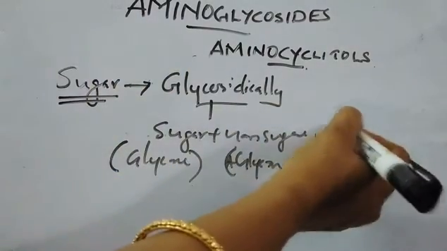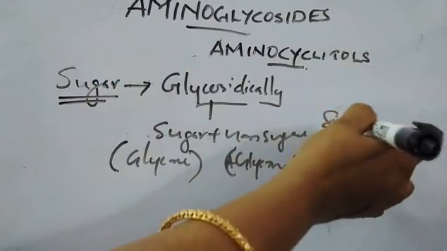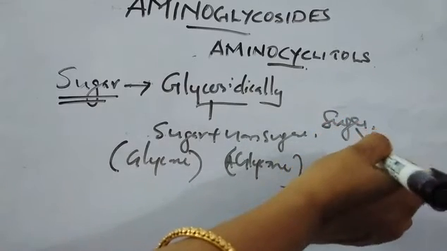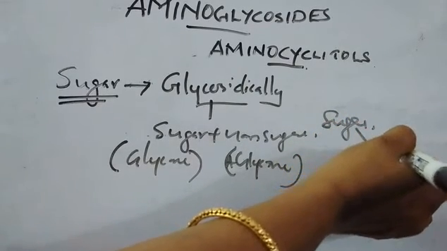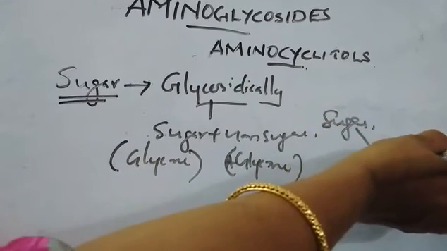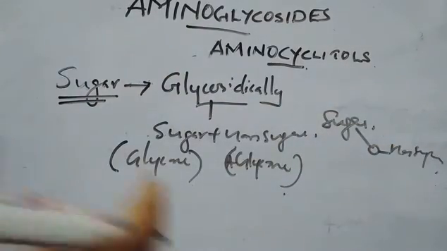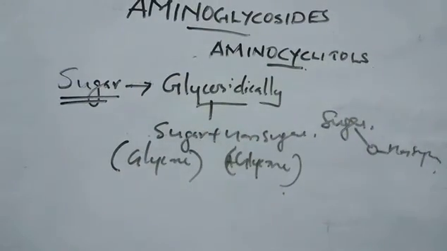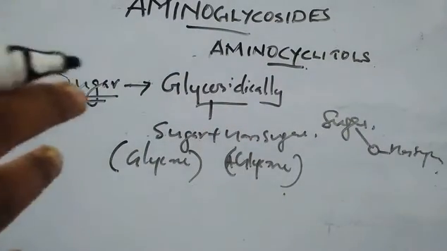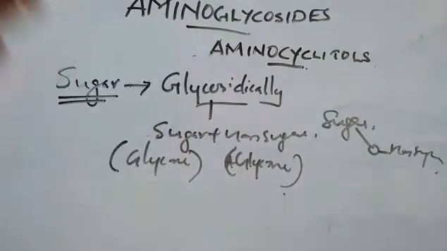So glycosides are sugars attached by means of an O linkage to a non-sugar part. It may be a flavonoid, a terpenoid, or an alkaloid, like that. That is called a glycosidic linkage.